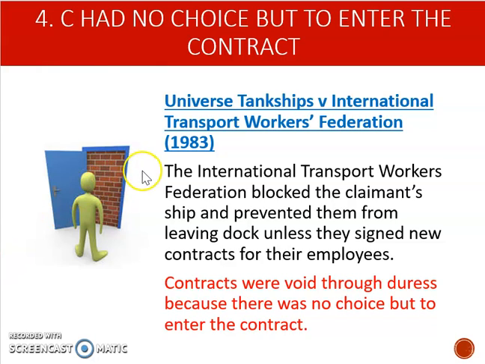The facts of this case were that the International Transport Workers Federation blocked the claimant's ship and prevented employees from leaving the dock unless they signed new contracts. These contracts were signed, but they were later held to be void through duress, because clearly, if you're told you can't get off the ship unless you sign it, you've clearly got no choice but to enter the contract. So fair enough for those contracts to be set aside there.